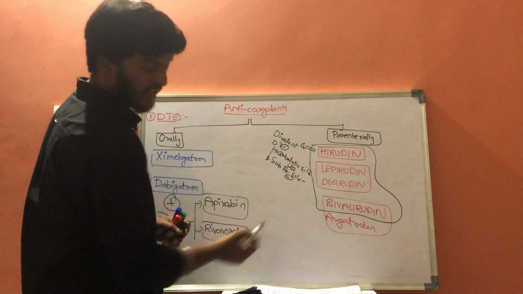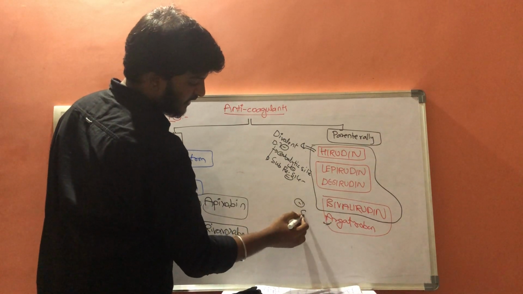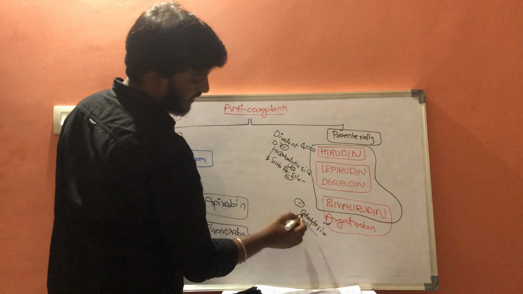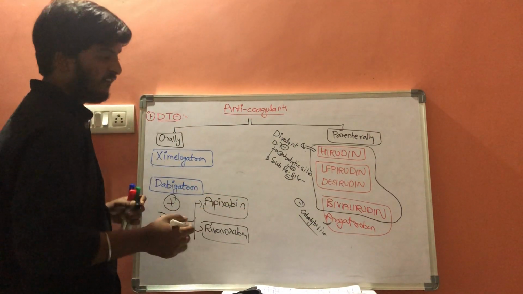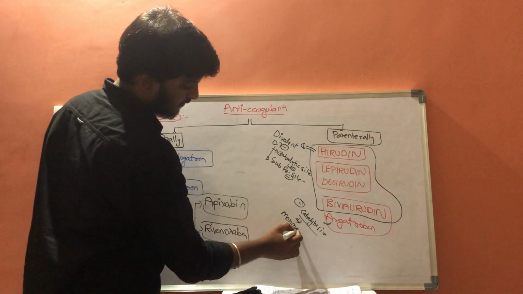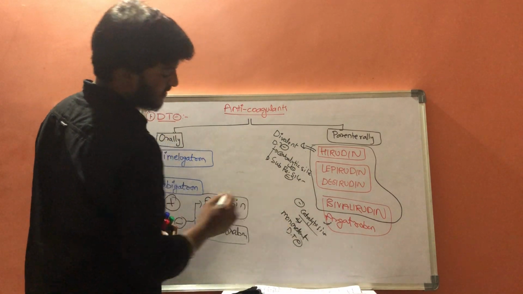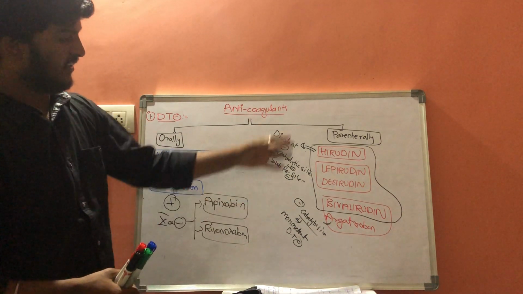Whereas argatroban inhibits only the catalytic site. So it is called monovalent direct thrombin inhibitor. So there are some uses of these drugs.